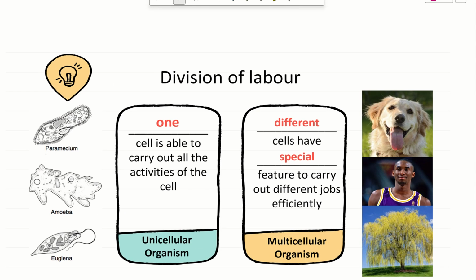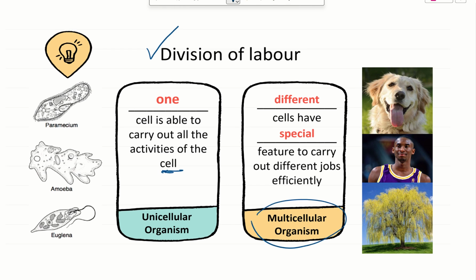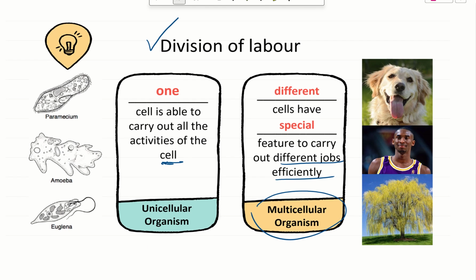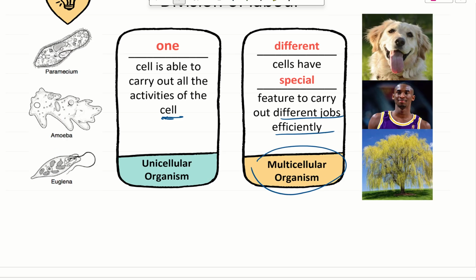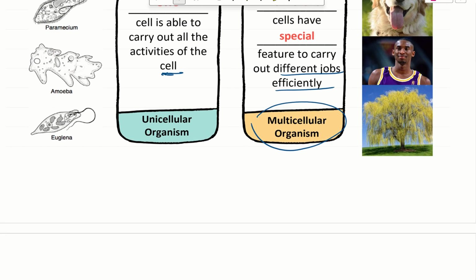Okay, so basically it is because we need division of labour. If you are a unicellular organism, you are able to carry out all the activities in the cell, by one cell. But if I am a multicellular organism, then I can have different cells to carry out different jobs more efficiently, and then I can grow, right? And that's how humans become the most powerful being on earth, I think.